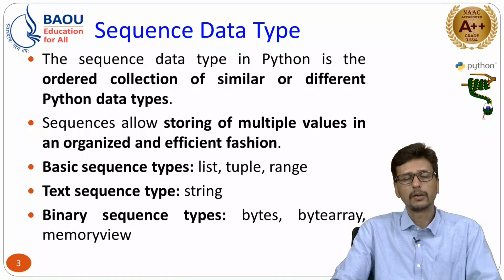Again I am repeating that this is only the concept of data type. We will see how such data can be used, but in detail how to manipulate such data, we will discuss in our next unit, that is data structures available in Python, right. Second is the text sequence type, that is string, which we already discussed in the previous session: how a string can be defined, how to fetch a particular character with the help of indexing, and how to merge multiple strings into a single one.